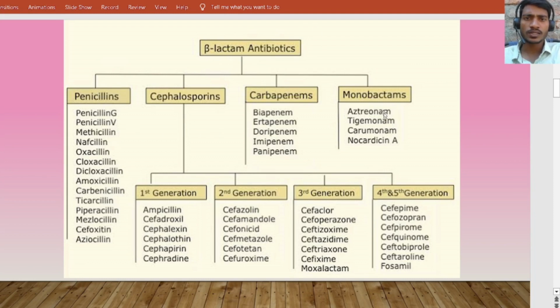Mainly four classes of beta lactam antibiotics are there: penicillins, cephalosporins, carbapenems, and monobactams. There are five generations of cephalosporins included here, and then carbapenems and monobactams. These are all the beta lactam antibiotics.